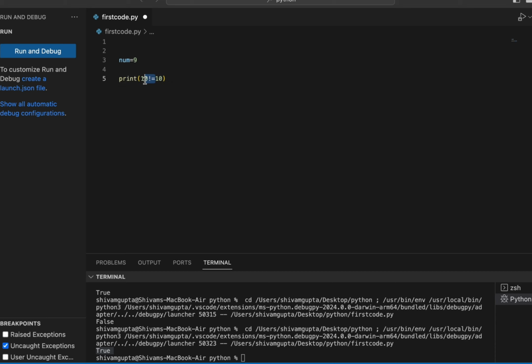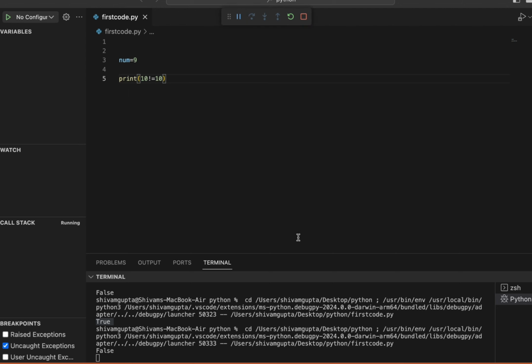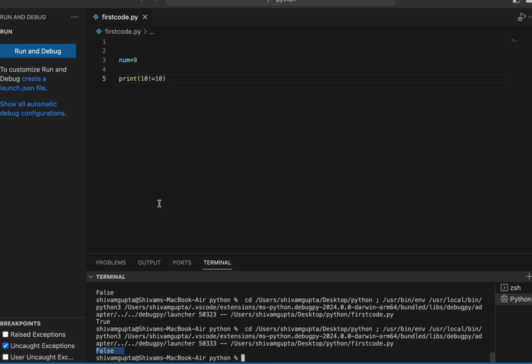It will act as "should not be equal to". If we are using if-else, I will teach you what if-else really helps with in Python. So first, learn that this is called "is not equal to". 10 should not be equal to 10, then what will it print? It will simply print False because it is equal to 10, but we have passed "should not be equal to 10".